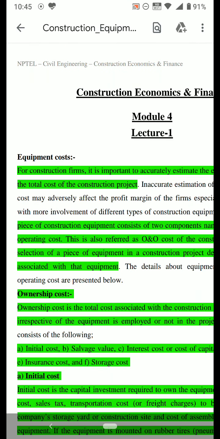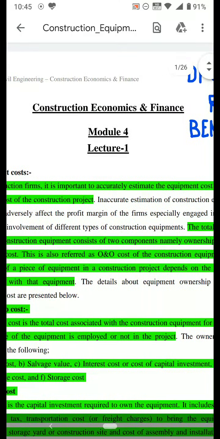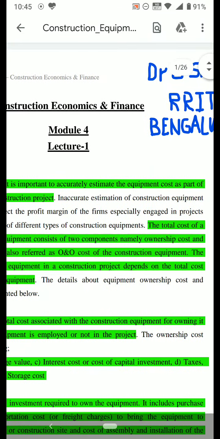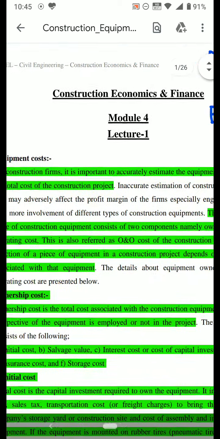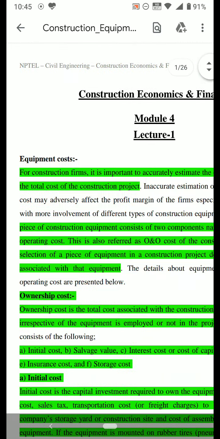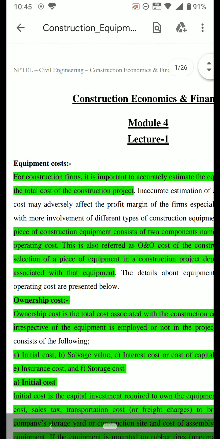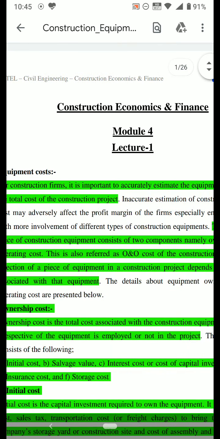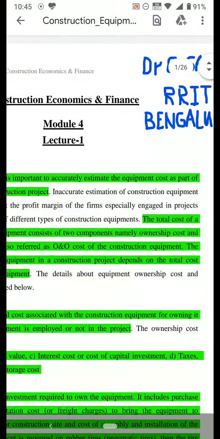For construction firms, it is important to accurately estimate the equipment cost as part of the total cost of the construction project. So we should be able to reasonably and accurately estimate the cost of the machinery and equipment in the estimation of the cost of the construction project. Any error or inaccurate estimation can adversely affect the profit margin of the firms.